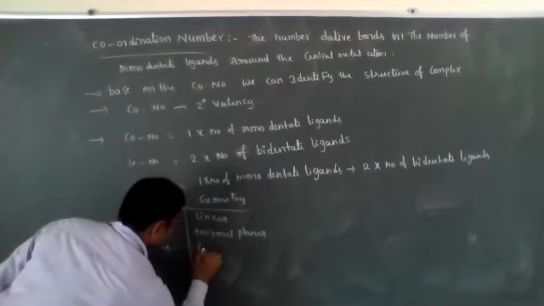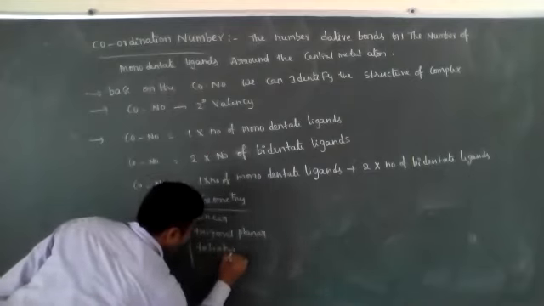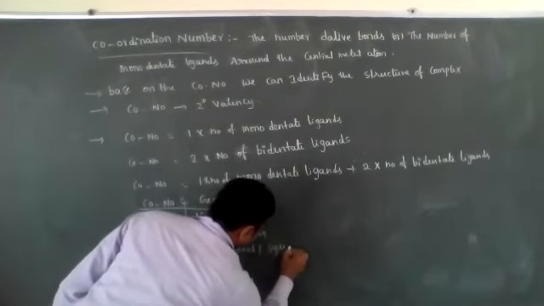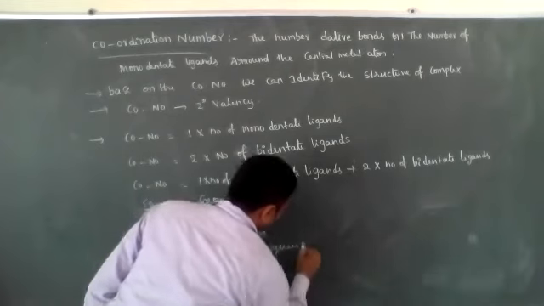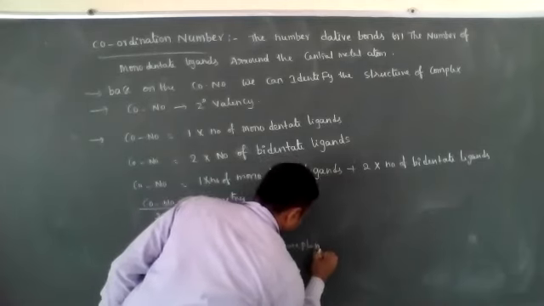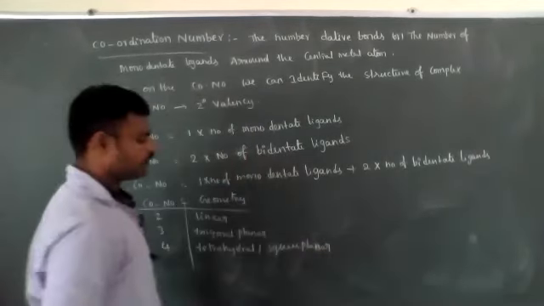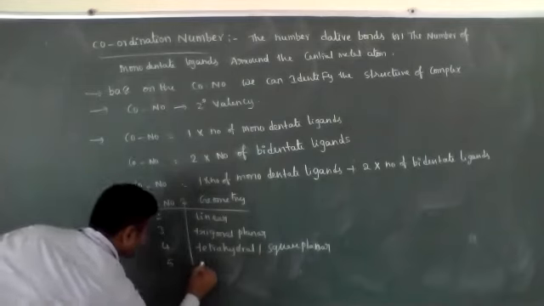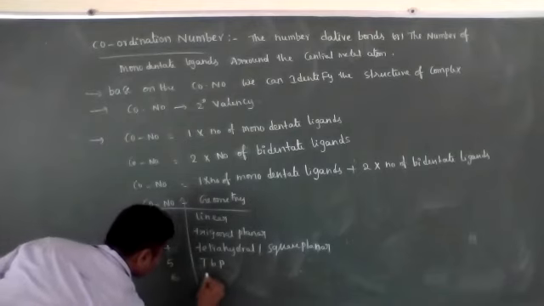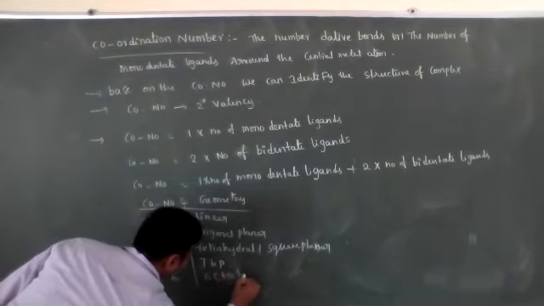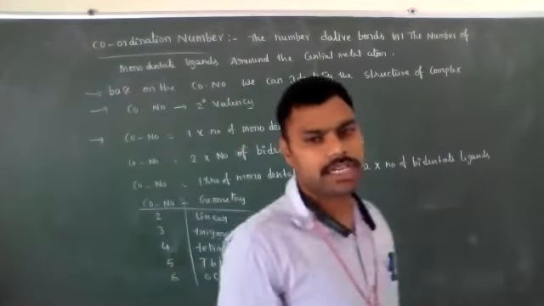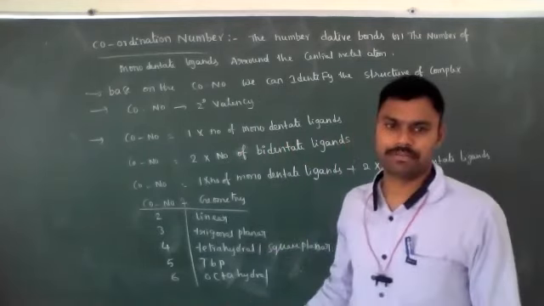One is tetrahedral, or square planar. Coordination number 5, trigonal bipyramidal. Coordination number 6, octahedral geometry.